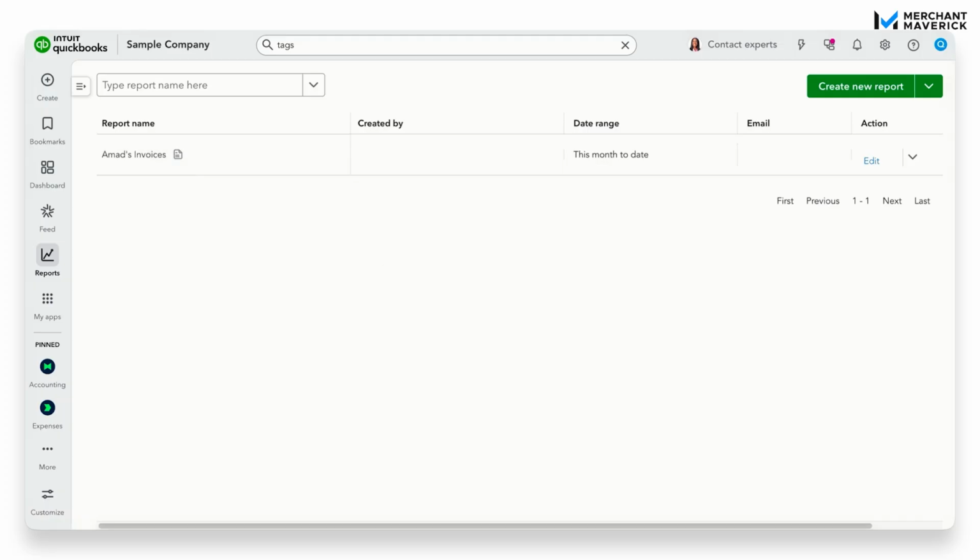Just a note that custom reports are not available on every plan, so if this is an option that you want, you will need to upgrade your plan to something else.